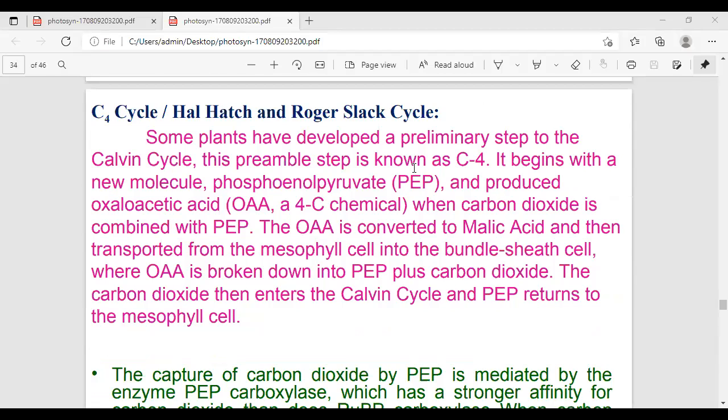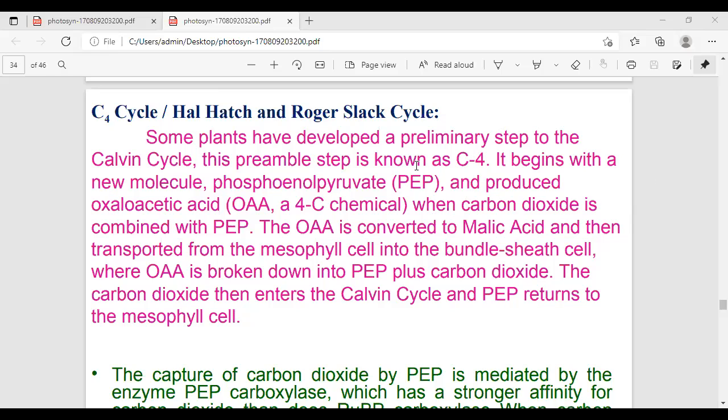Here in the C4 cycle, this pathway has several names. The first name is the beta carboxylation pathway. The second name is the Hatch-Slack cycle. Both are names of scientists, Hatch and Slack. Both scientists explained this cycle, that's why it is called the Hatch-Slack cycle. Here the stable compound is a 4-carbon compound, that's why this is called the C4 cycle.